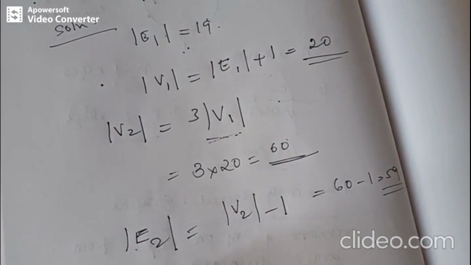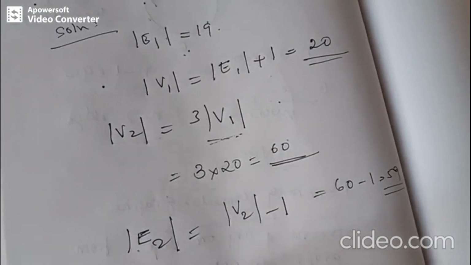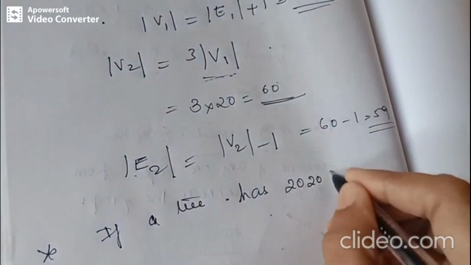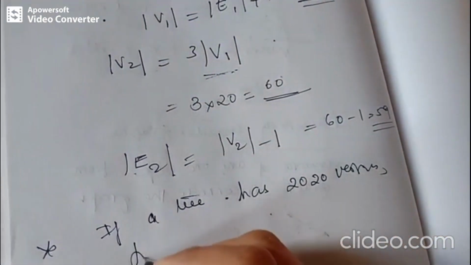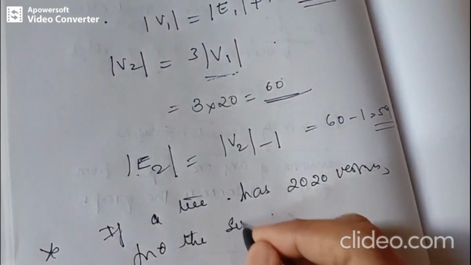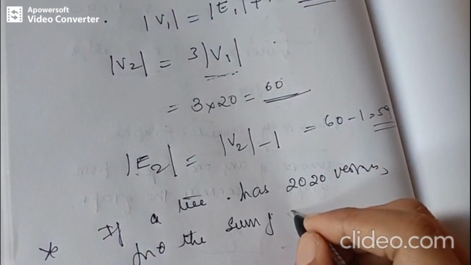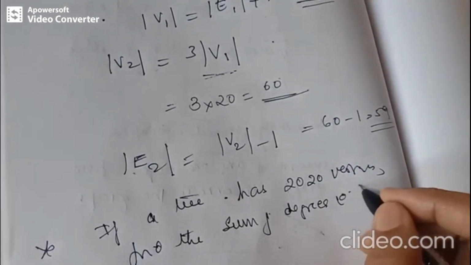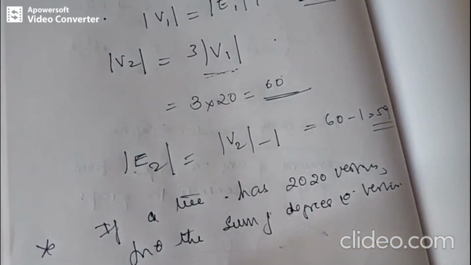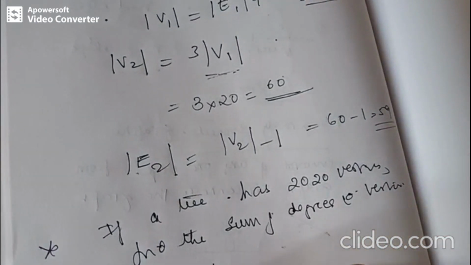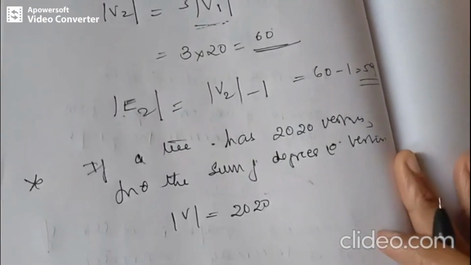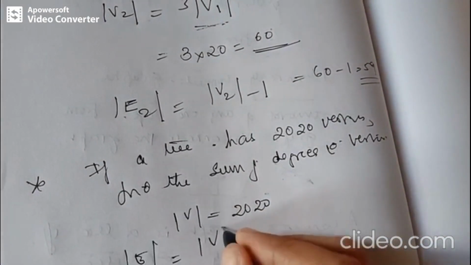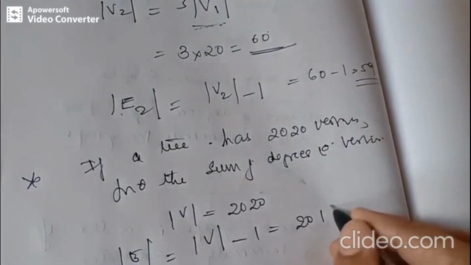So next question is, if a tree has got 2020 vertices, find the sum of the degrees of the vertices. So the number of vertices in the tree is given. We are going to find out the sum of degrees of the vertices. So we know that the number of vertices in the given tree, modulus V, is 2020. So the number of edges will be number of vertices minus 1, which is 2019.